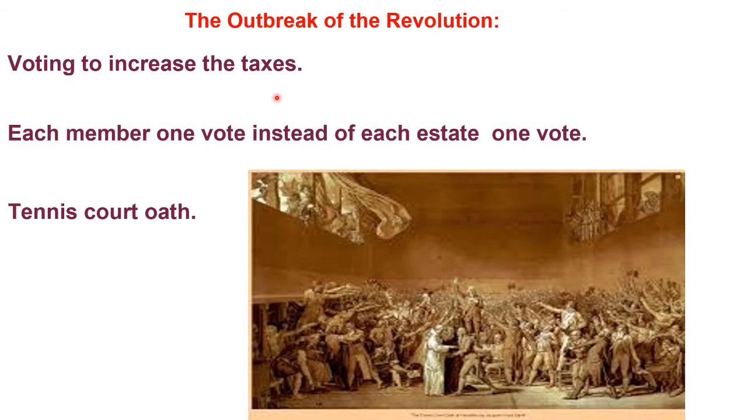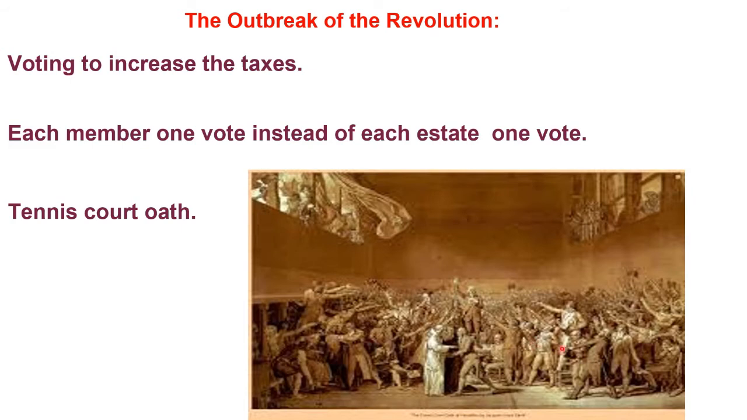Now, the first estate sends 300 members, the second estate sends 300 members and the third estate sends 600 members. In this picture, you will see how the voting took place for the increase of taxes. The first and the second estate with the 300 representatives each were seated in rows facing each other.